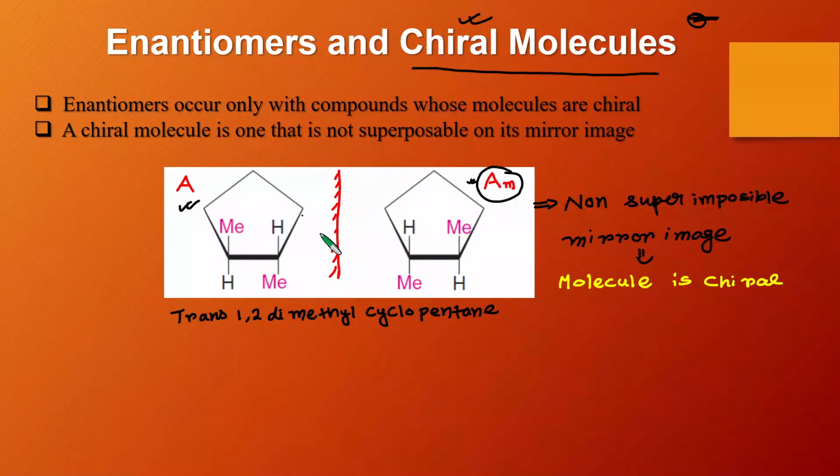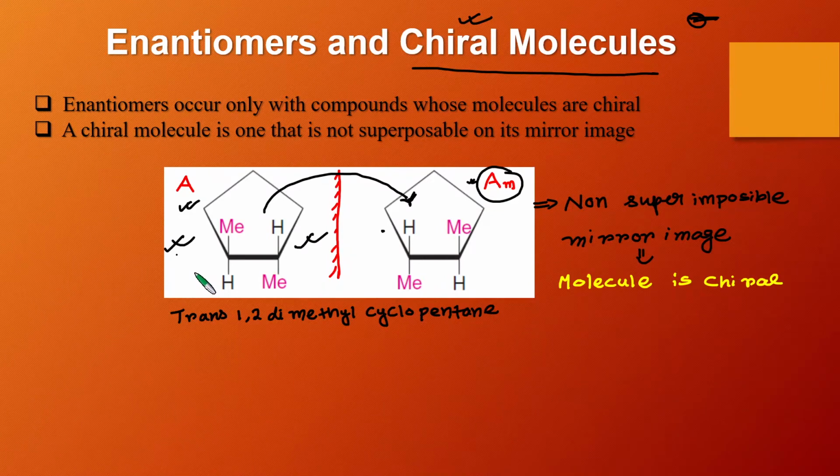If you try to superimpose this molecule over this molecule, you will see that you cannot do so. You can try it on your own. They will not superimpose. So this molecule has a non-superimposable mirror image, and that's why it is a chiral molecule.